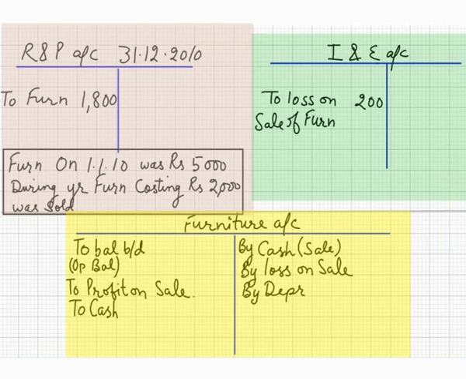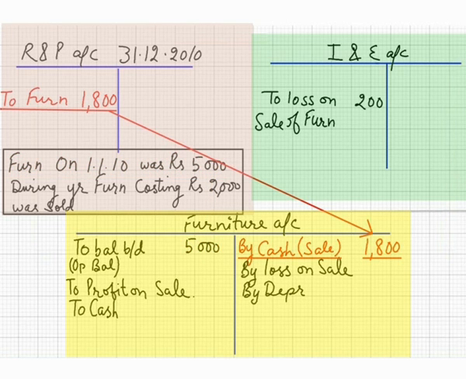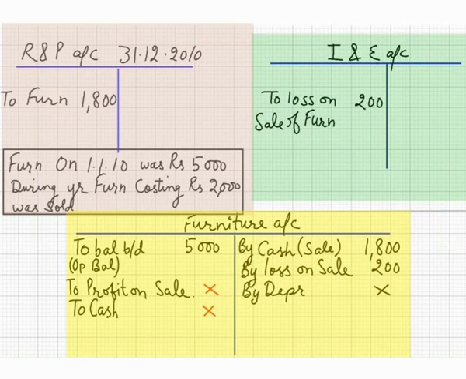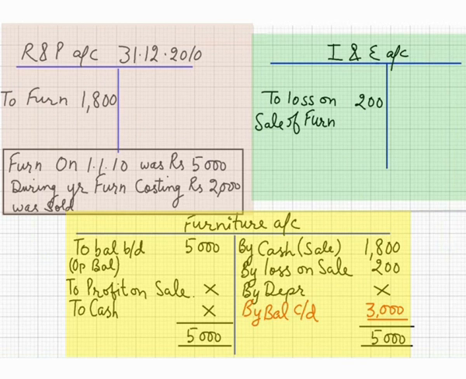So as per this question, the opening balance was 5,000 rupees and by cash 1,800 rupees as per our receipts and payments account. By loss on sale, rupees 200. Depreciation, nothing. To profit on sale, nothing. So by balance sheet, 3,000. This item will be taken to the asset side of the balance sheet, means closing balance sheet, because closing balance will be taken to the closing balance sheet and opening balance is taken to the opening balance sheet.